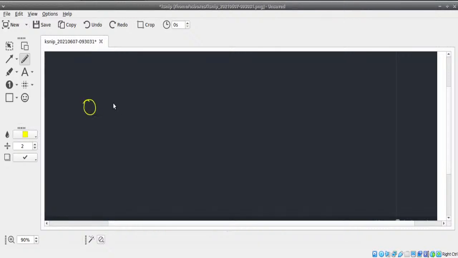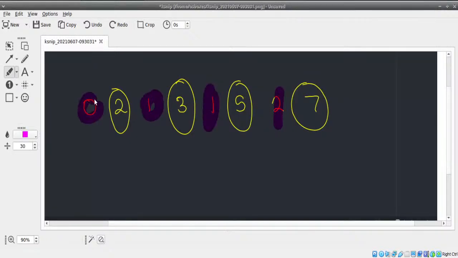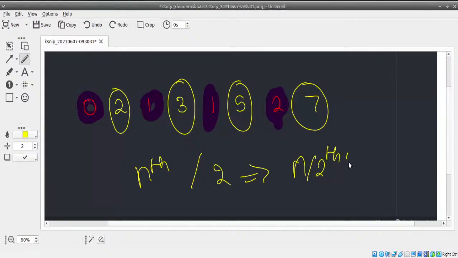For example, 0, 2, 1, 3, 1, 5, 2, 7 and so on. All the even ones will be primes, and all the odd ones will be Fibonacci series numbers. Whenever the user wants to find the nth number of the series, we divide n by 2 and find the n by 2th number of either the primes or Fibonacci.